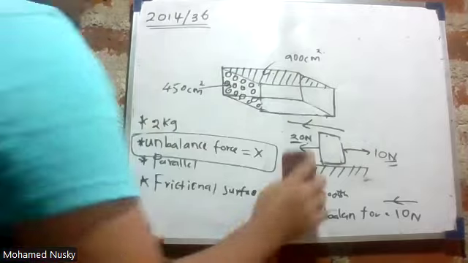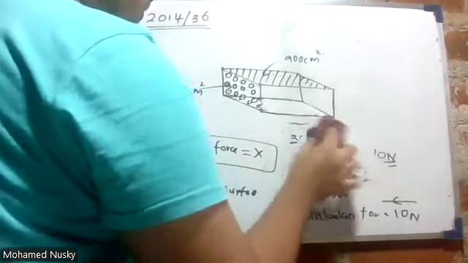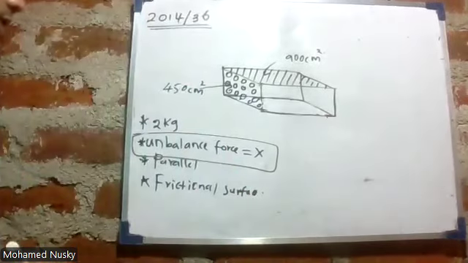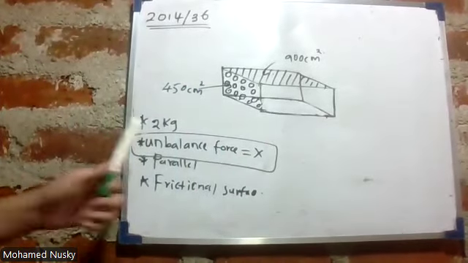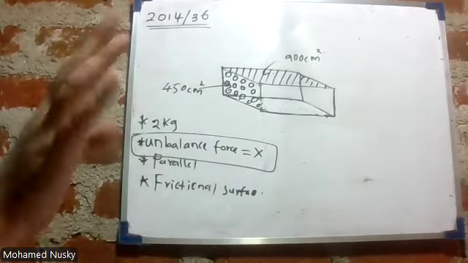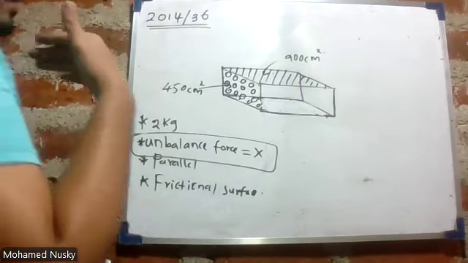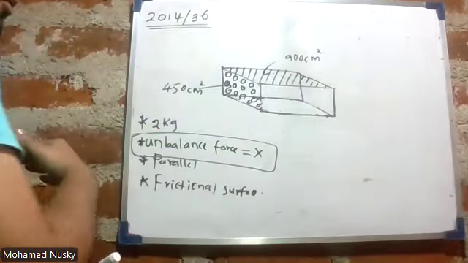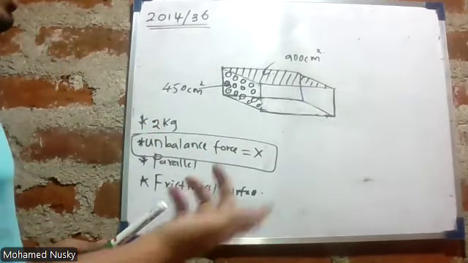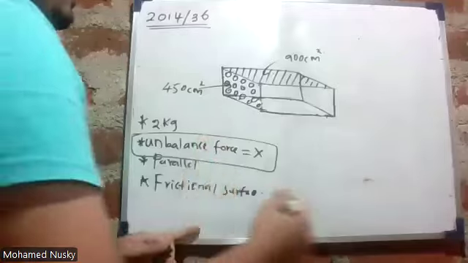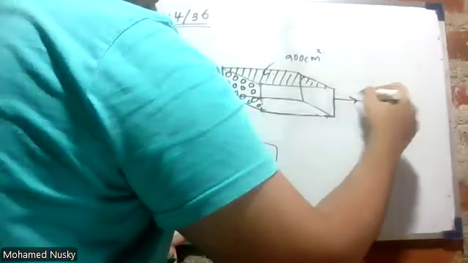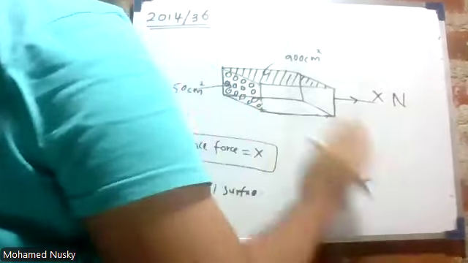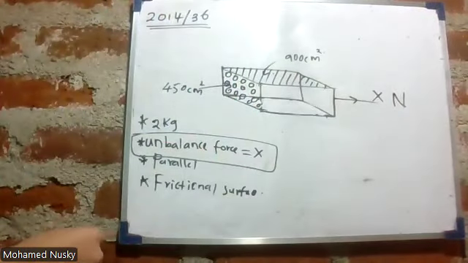So likewise, in this question, they have said an unbalanced force is acting. They haven't said the direction. It can be to the right, the forward direction, or it can be to the left, any direction. I will take that an unbalanced force is acting in the forward direction. That is x Newton. X Newton is acting in the forward direction.